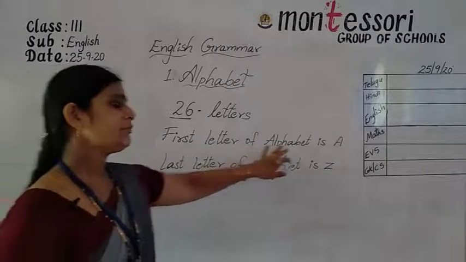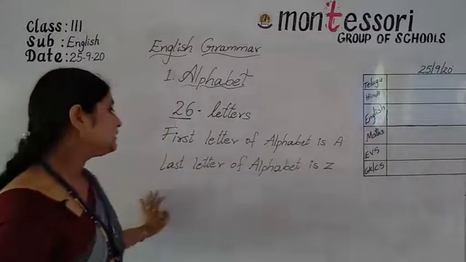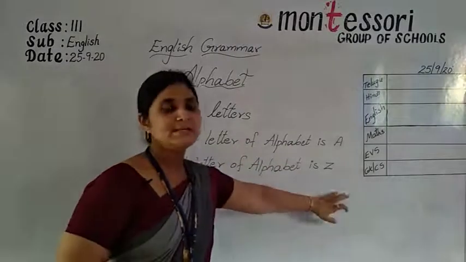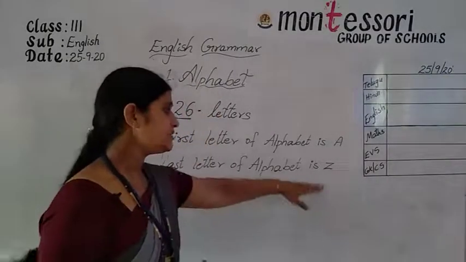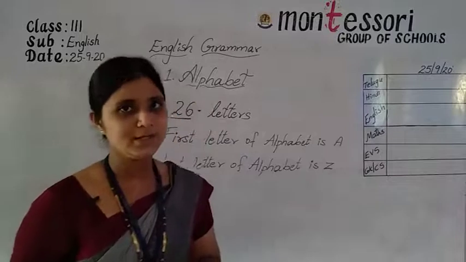It is in increasing order. From Z to A is decreasing order.